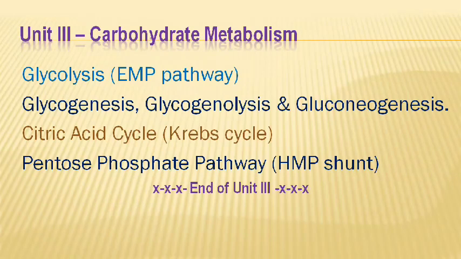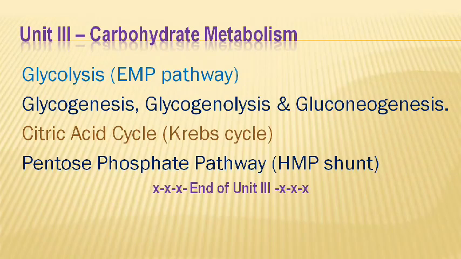The next topic is the citric acid cycle, which is also called the Krebs cycle, as it was discovered by Hans Krebs, and which is a sequence of reactions to generate energy during aerobic respiration, which occurs in the mitochondria. And the last topic of unit 3 is the pentose phosphate pathway, which is a metabolic pathway parallel to glycolysis.